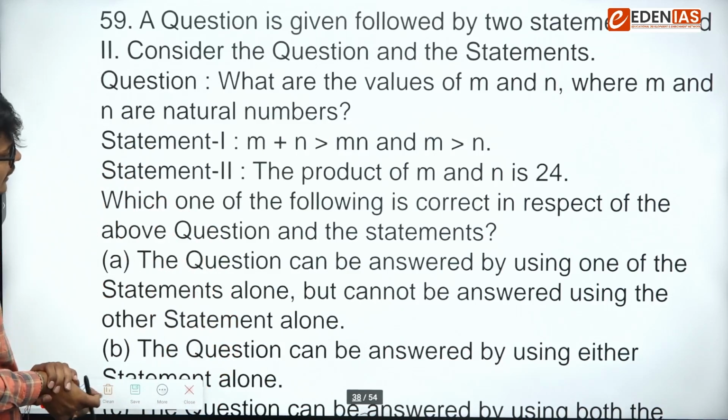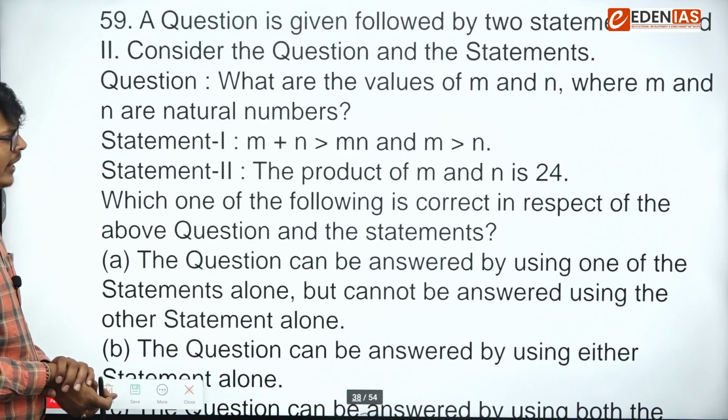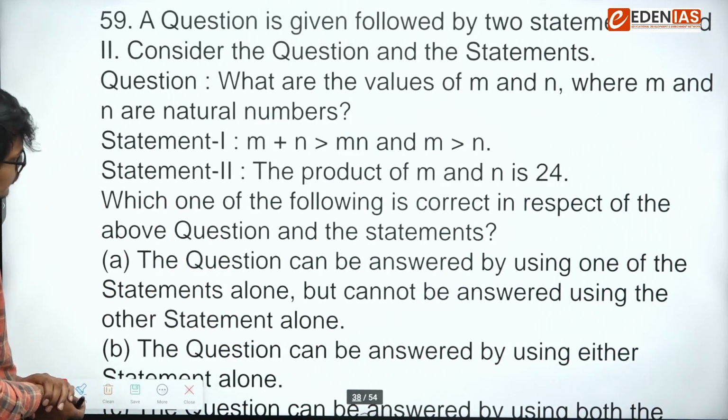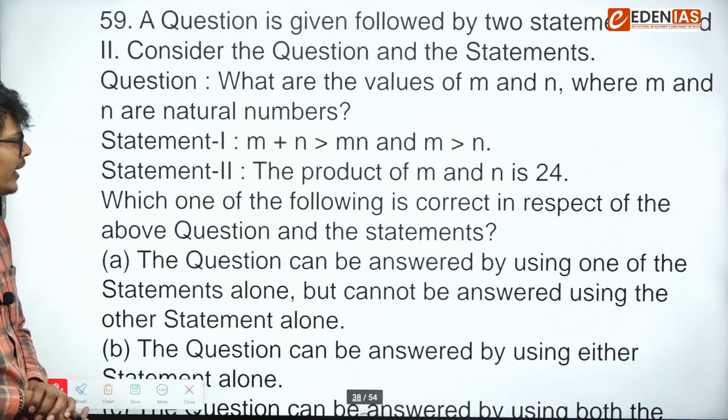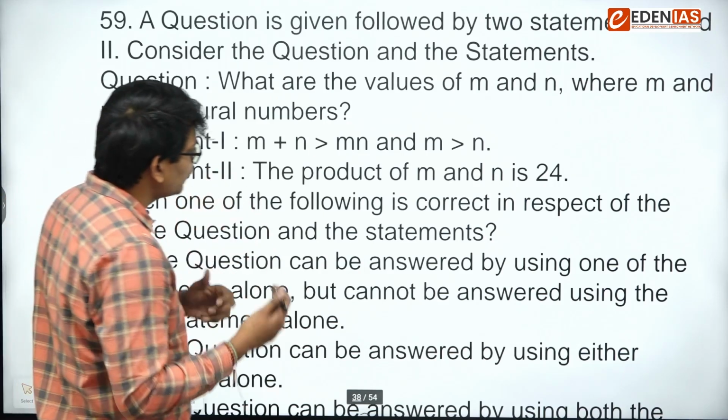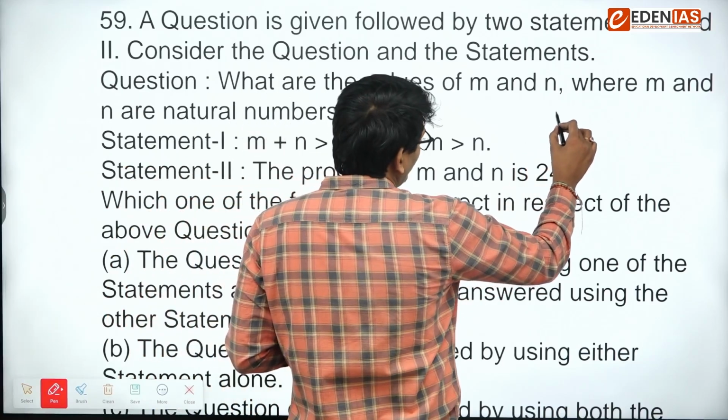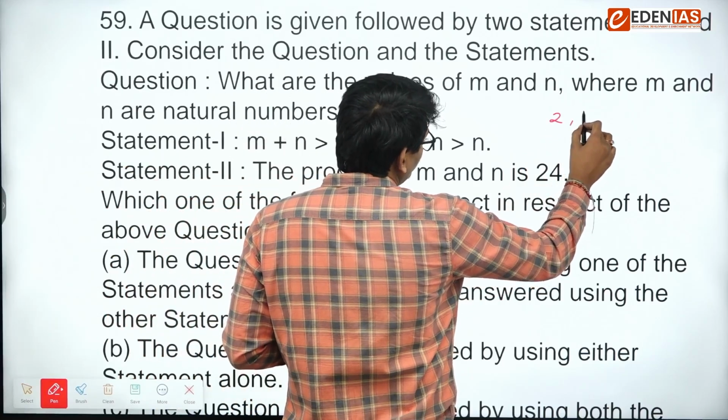The statement first says M plus N is greater than Mn and M is greater than N. So from statement alone we cannot say which will be the right answer, because there are various possibilities. One of the possibility I can show you 2 and 1.